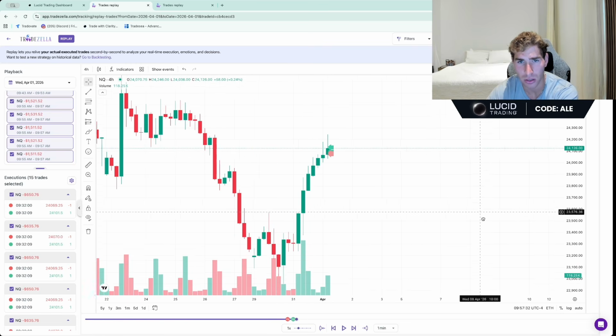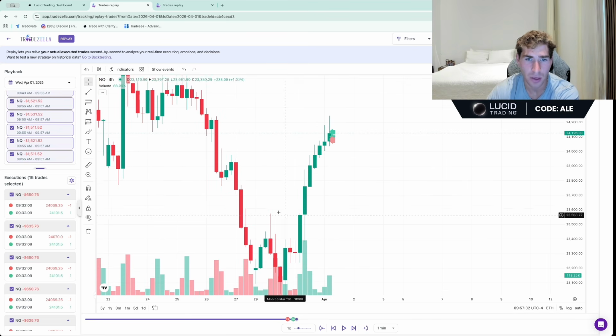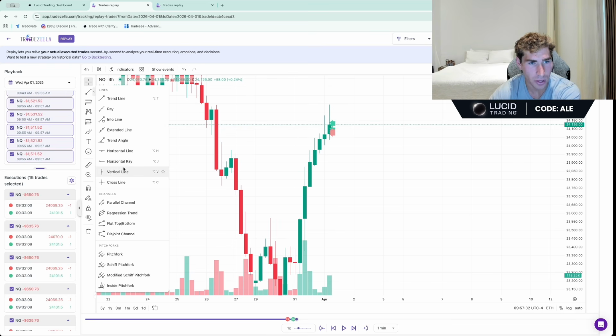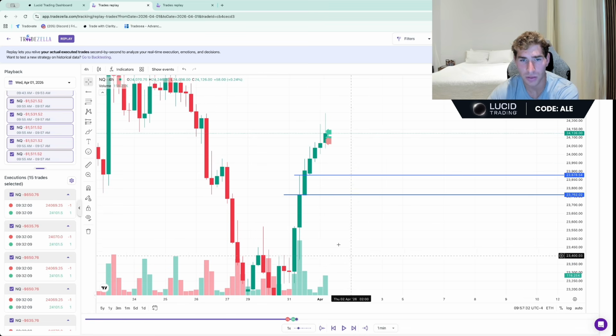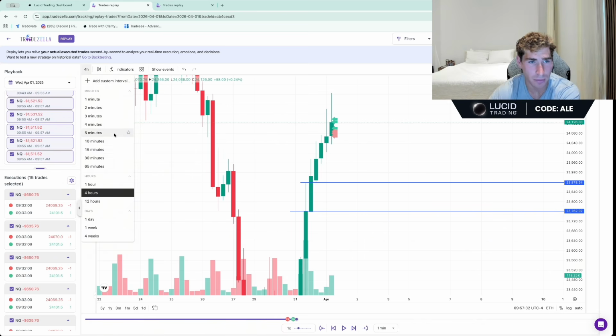Does this 4-hour chart look like it needs to continue higher? Absolutely not, right? On the 4-hour time frame, you can see it's obvious volume is dying down. It looks like we're topping here. What else do we have? We have a ton of unfilled 4-hour gaps resting below us. Gap there. Gap here. We have all of these unfilled 4-hour gaps resting below us. So at this point in time, I am extremely bearish.